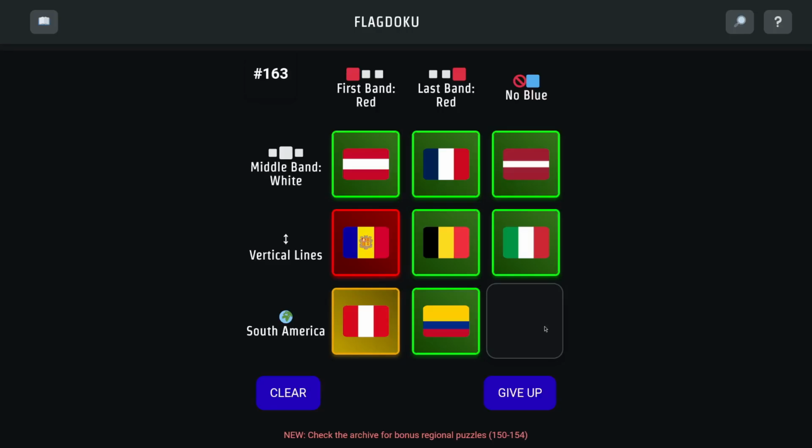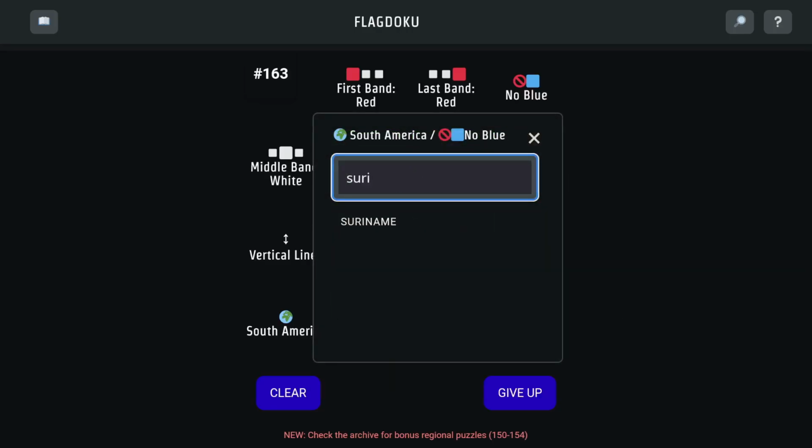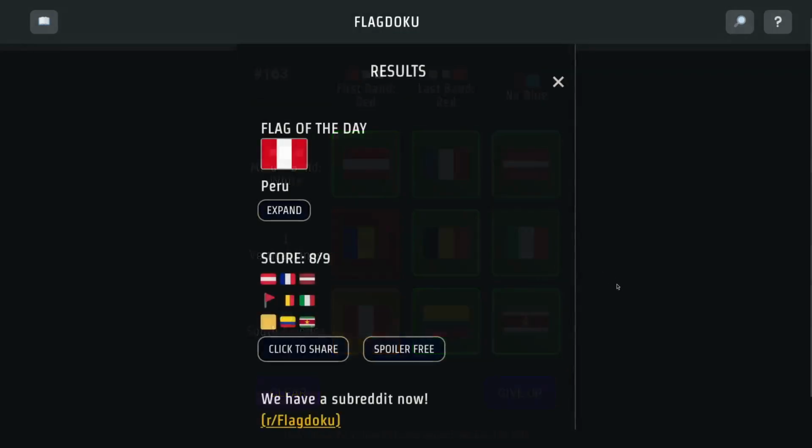And I don't remember Paraguay's flag. I think Bolivia has blue. I know Argentina and Chile have blue. Ecuador and Venezuela, I'm pretty sure you have blue. So we're gonna have to guess the flags I don't remember. So we'll just try Suriname and see what it does for us. Oh, it was good. It was green, white, red, and with a yellow star. Oh, that was the flag of the day. That might be the yellow.